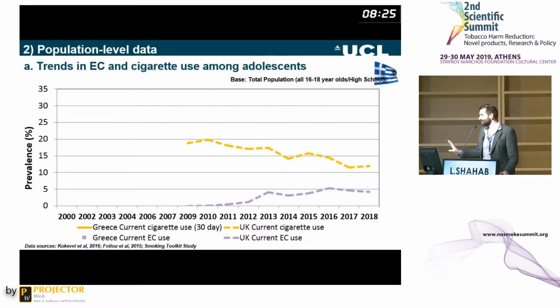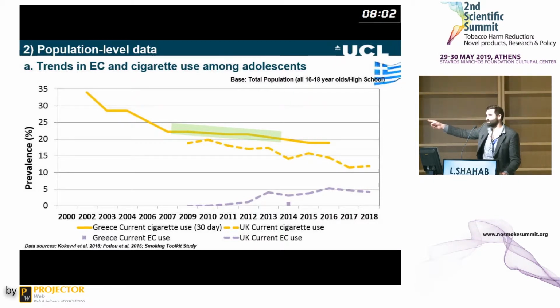I did find a few data from Greece as well here, which I wanted to present, which is these here. So this is smoking prevalence among 16 to 18-year-olds or high school students in Greece. So cigarette use in the last 30 days. It's in the solid line, and you can see there hasn't been much of a decrease of late, but there hasn't been much before either. So this is the period before e-cigarettes became popular.